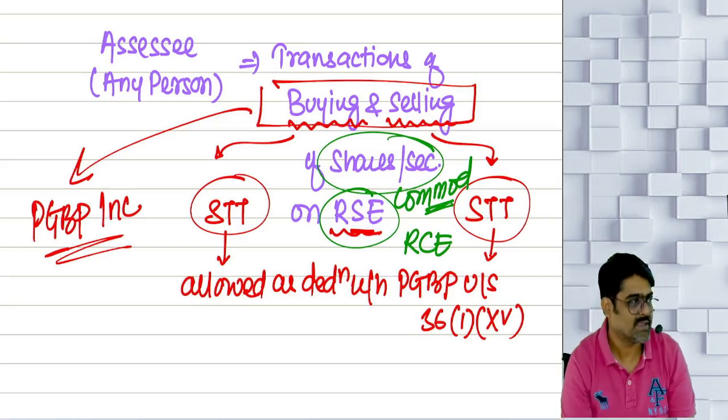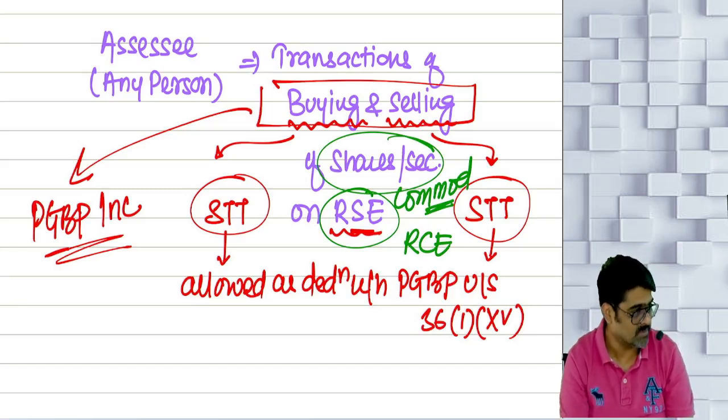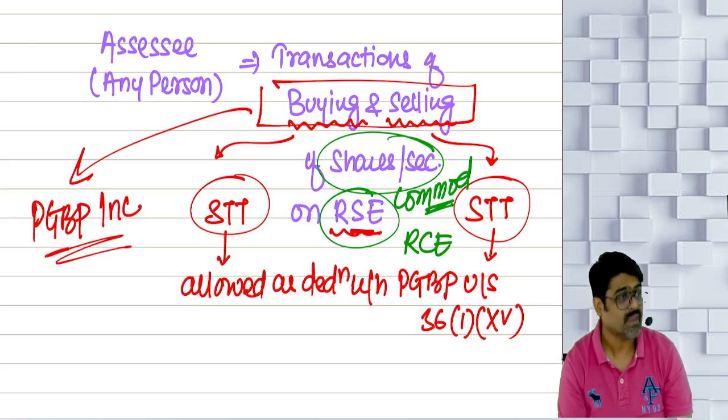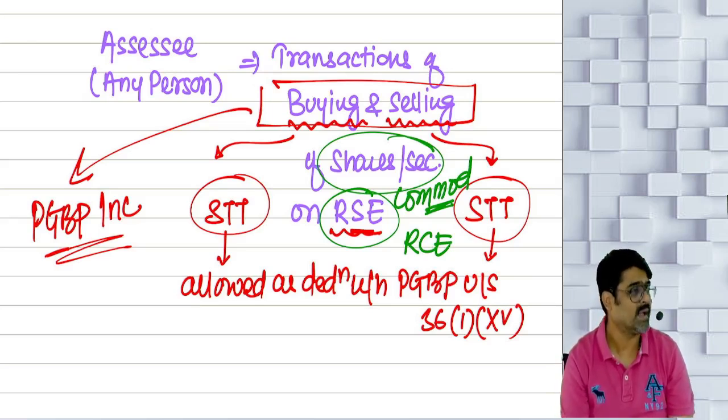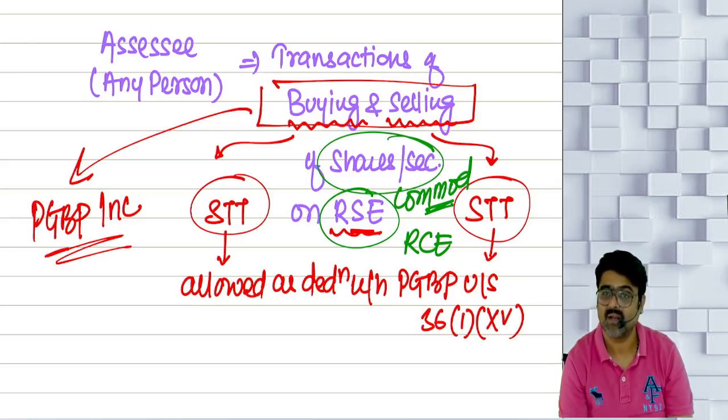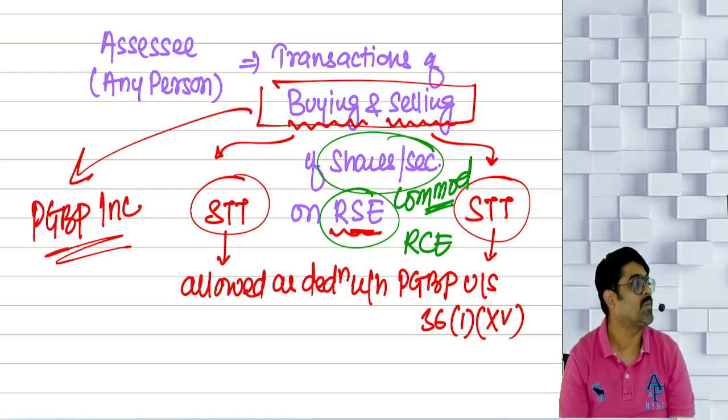Like stock exchanges are there, NSE, BSE, yes or no? National Stock Exchange, Bombay Stock Exchange. That is a stock exchange where the shares and securities are bought and sold. So if I want to buy and sell commodities, there is a separate market for that. And that market is not NSE, that is not BSE. I have to buy and sell the commodities on a different market. That is known as MCX, Multi Commodities Exchange. It is a recognized commodities exchange.